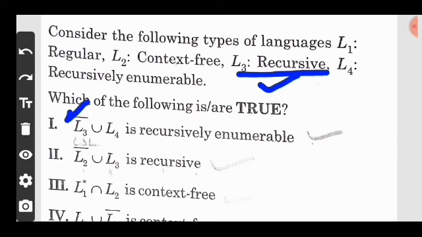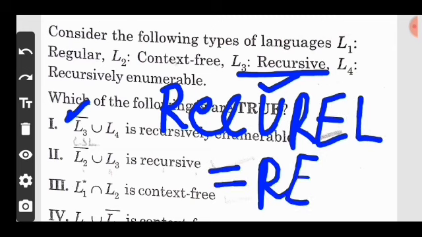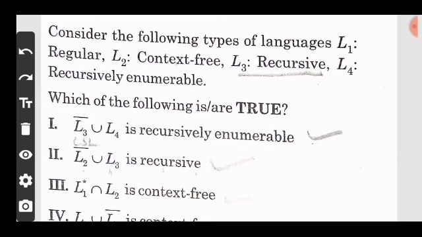And L4 is recursive enumerable. So we say that recursive union REL is always equal to REL. So the first option is correct. Now the second one says that L2 complement means CFL complement is CSL, and L3 is recursive, so the union is also recursive. Yes, this is also true.